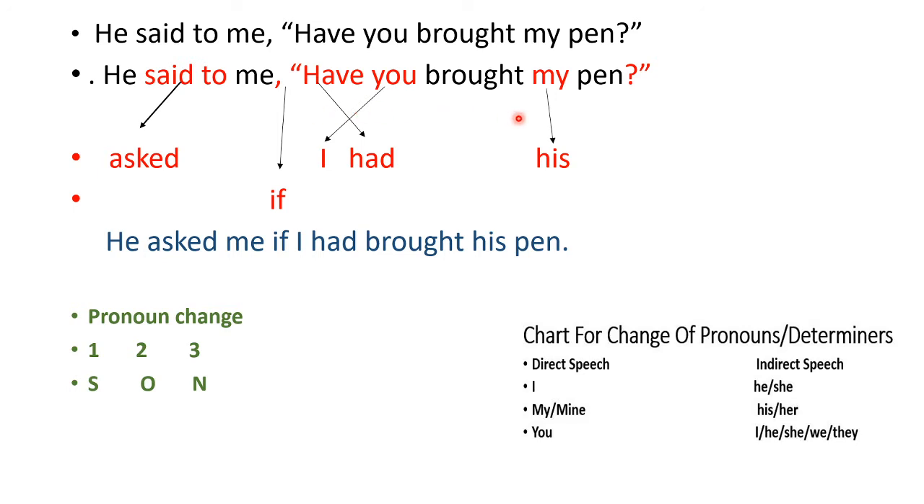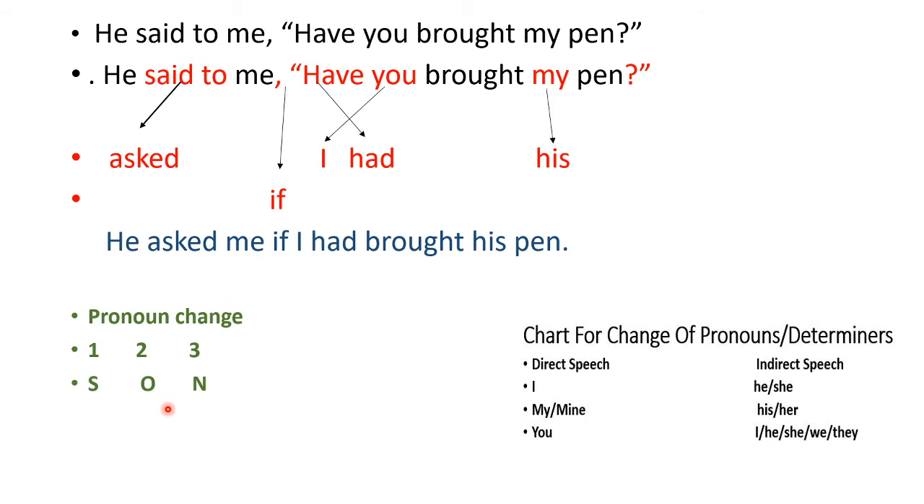So, have you brought my pen? Again, this my will change according to the rule of the change of pronouns. Here we can see you will change into I, he, she, we, or they. So here it is me. That means you changes into I. Then my has to change into his or her. Obviously, because here it is he, my becomes his.